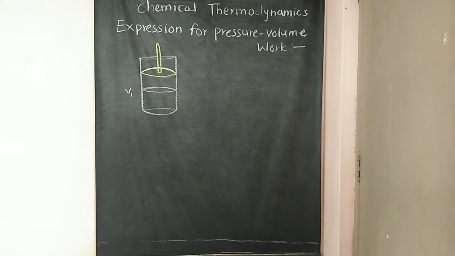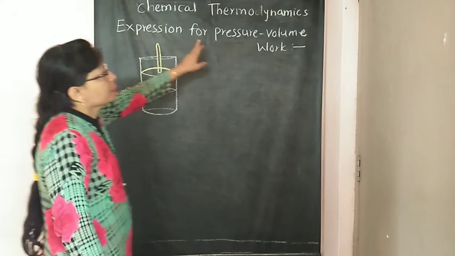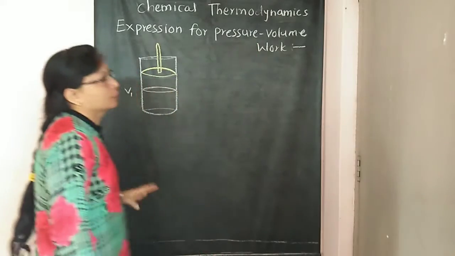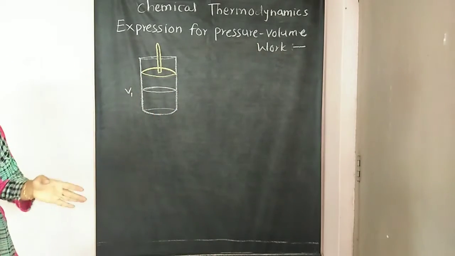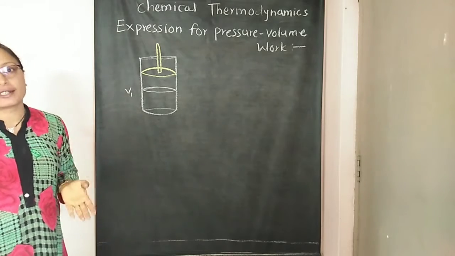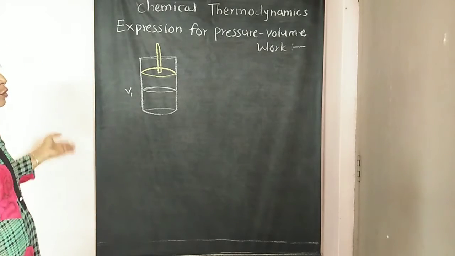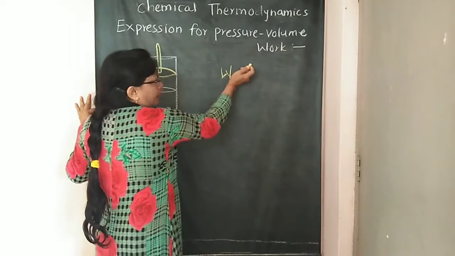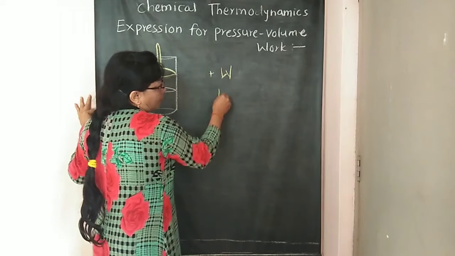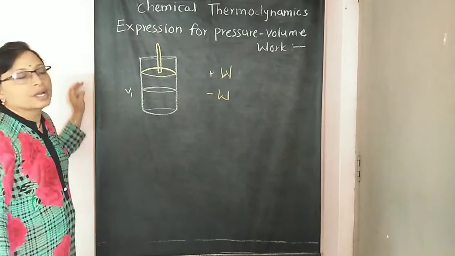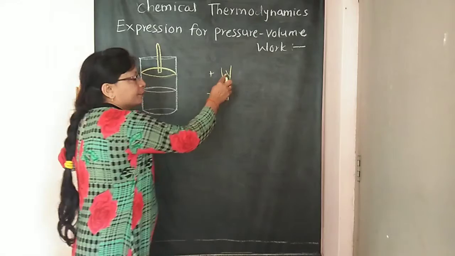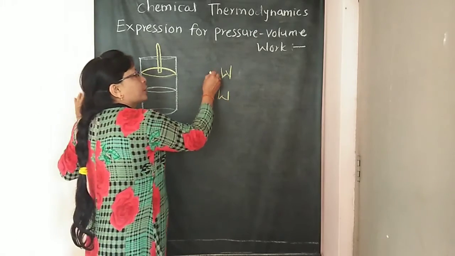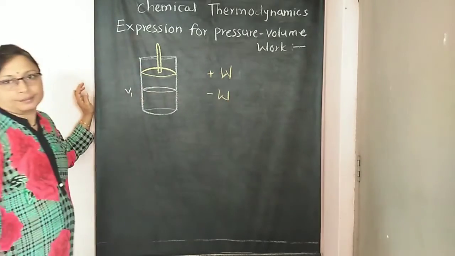So hello friends, today we are going to study the new expression. This expression is for pressure volume type of work done. So last time we have studied about the sign conventions of work and energy. So when W is positive and when W is negative. So we have seen about this. W is positive, W is negative. W is the work done.